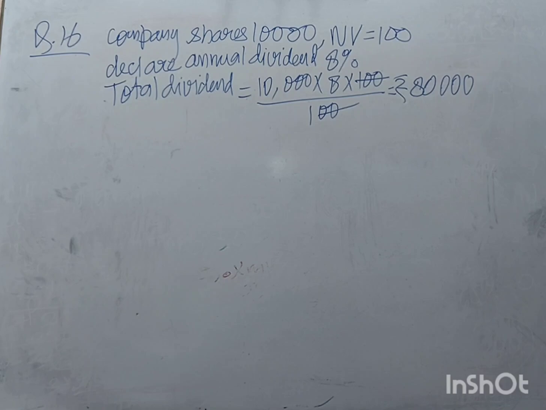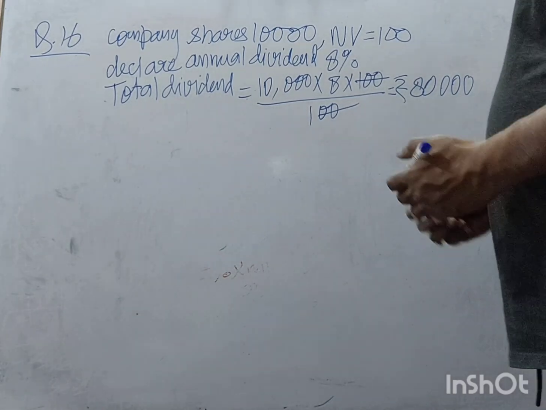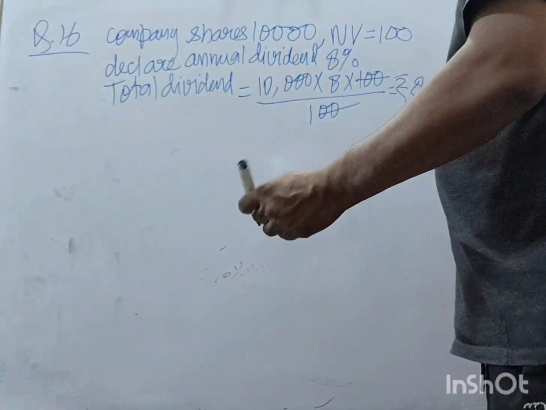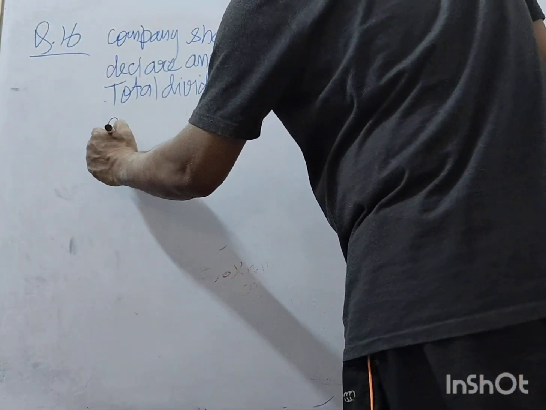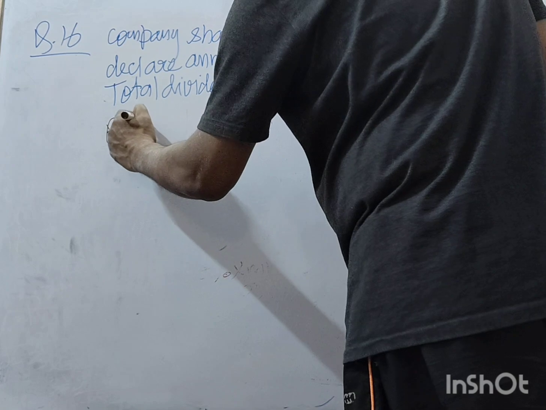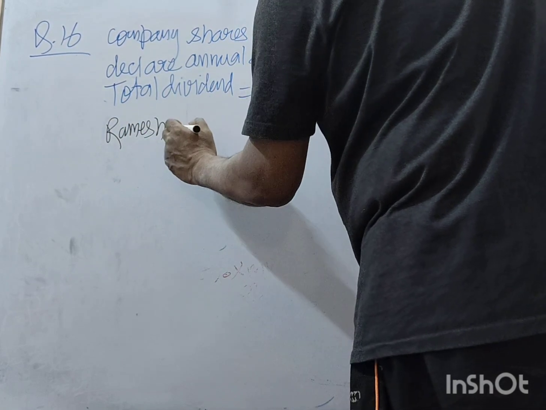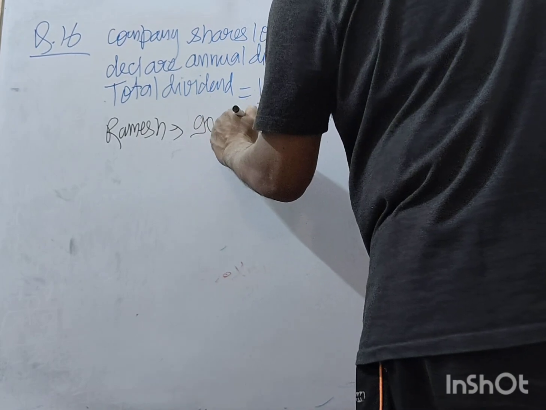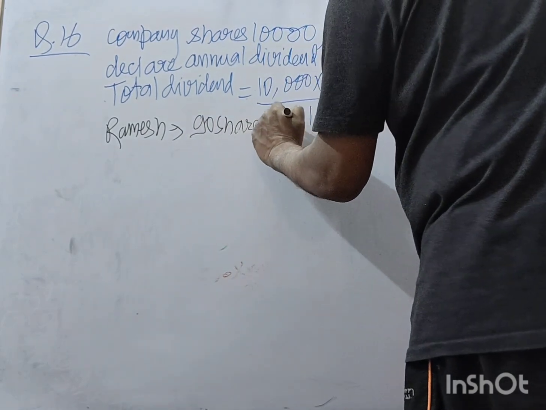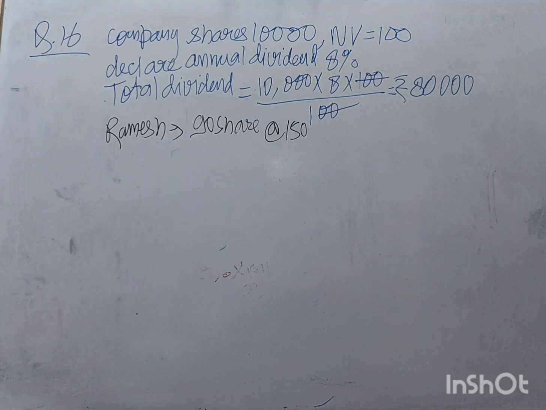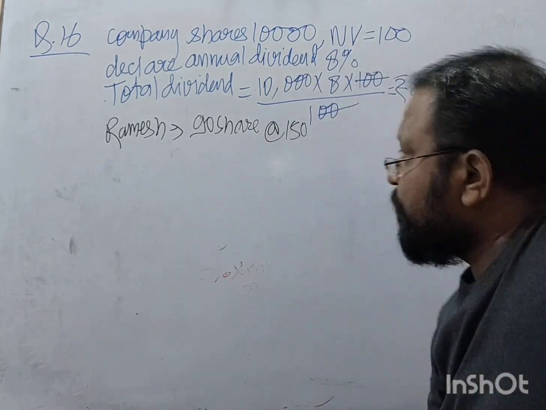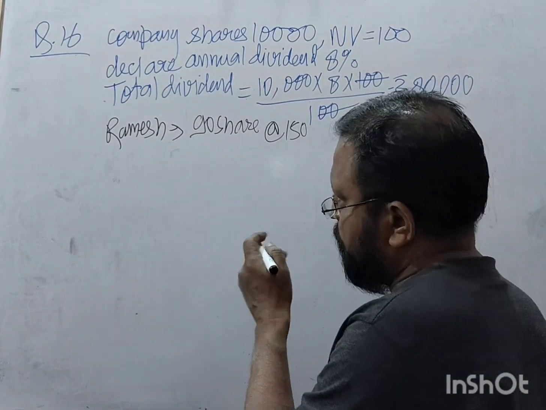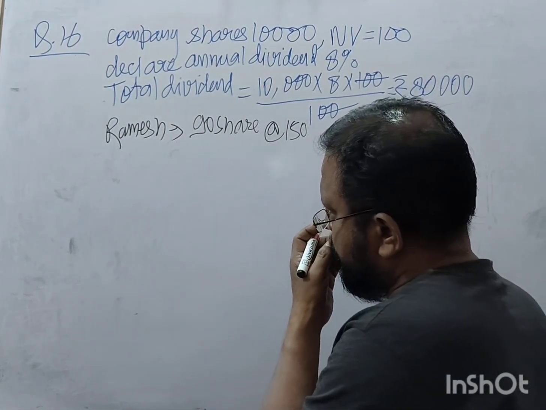Now Ramesh bought 90 shares of a company at rupees 150 per share. Calculate the dividend he received and the percentage return on his investment.